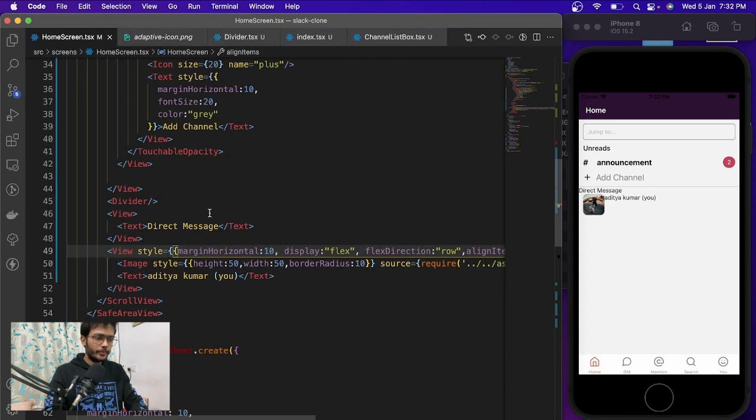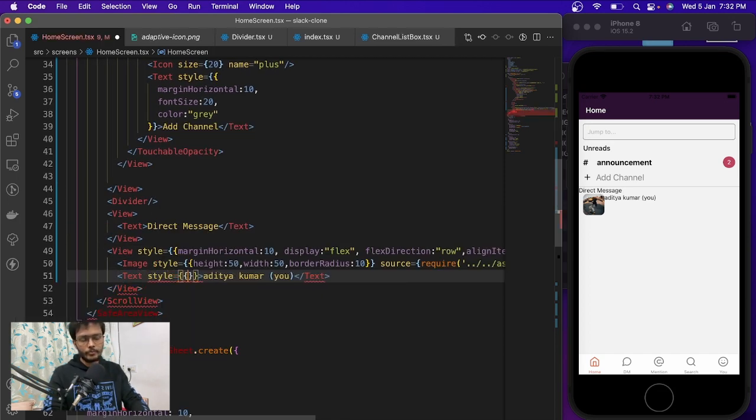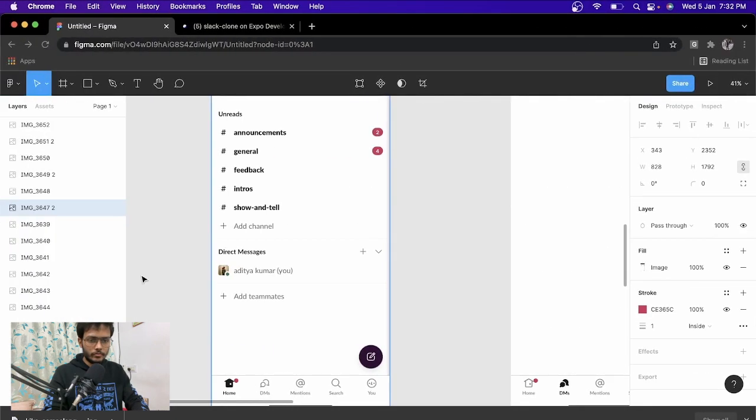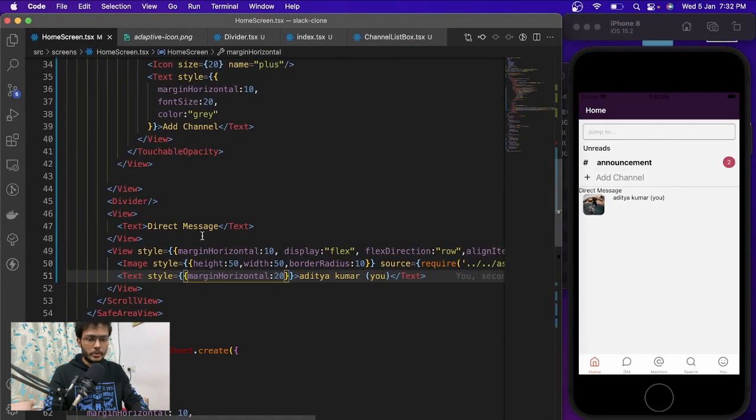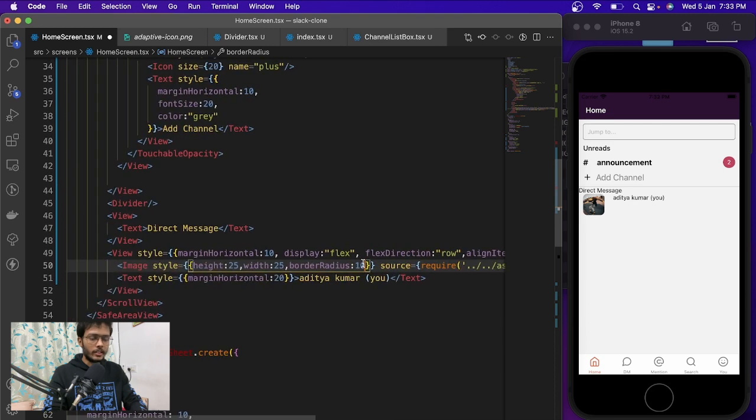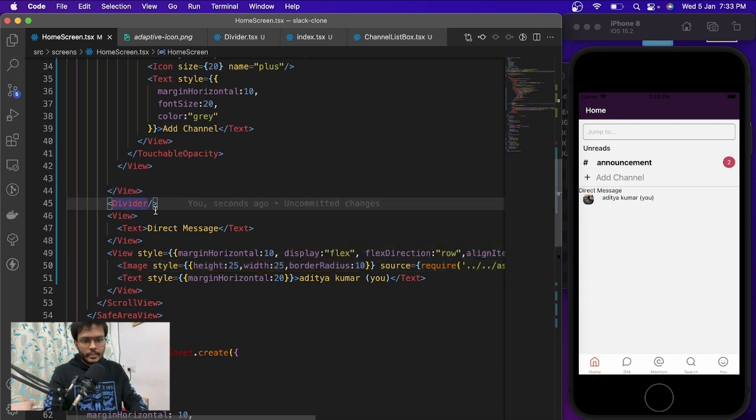Let's close this. And there is going to be some spacing as well. Margin horizontal 20, and I think we need to decrease the image size as well, which let's keep it 25 only, 25, and 25 over here as well, and yeah, I think 25 will work. Yes. And after the divider,